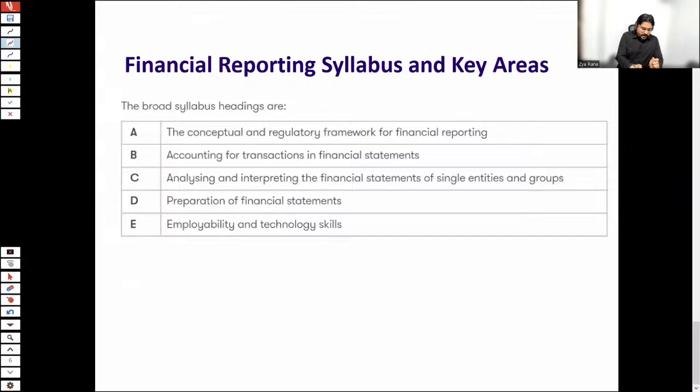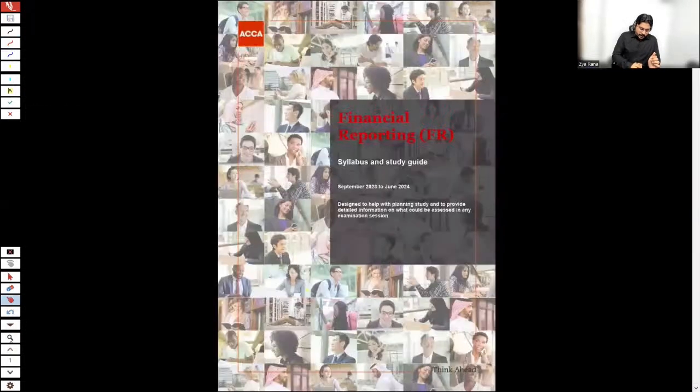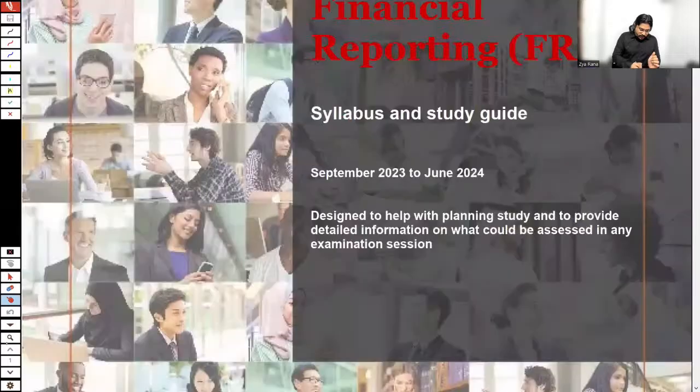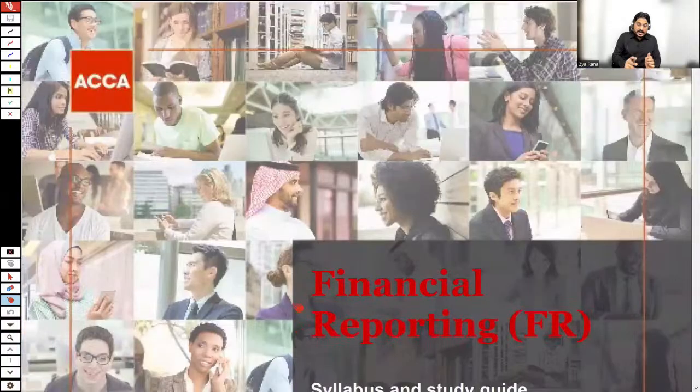Thereafter, here we have the syllabus areas. The FR syllabus is mainly divided into 5 areas. After a few minutes, I would be opening a file in which all of these areas are well explained, and further categorized into subcategories. So there are 5 major areas of financial reporting. You can also find this file on the ACCA Global website, the official website.